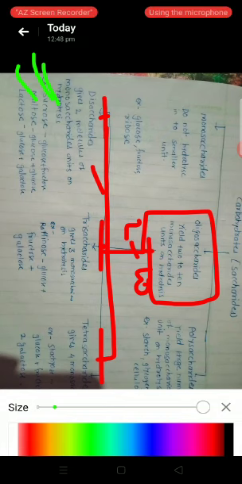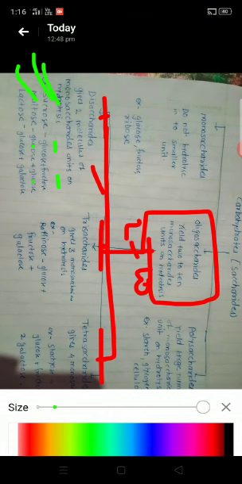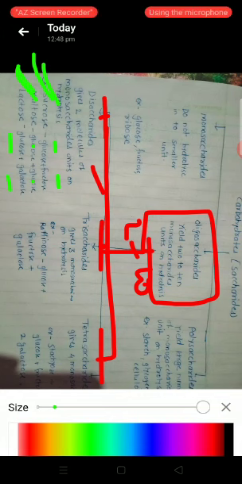Sucrose on hydrolysis gives 1 molecule of glucose and 1 molecule of fructose. Maltose on hydrolysis gives 1 molecule of glucose and another molecule of glucose, that is, 2 molecules of glucose. And lactose on hydrolysis gives 1 molecule of glucose and 1 molecule of galactose. These are the disaccharides.